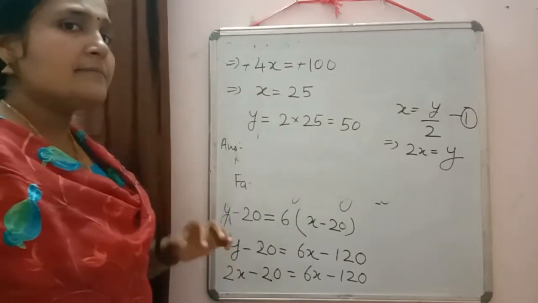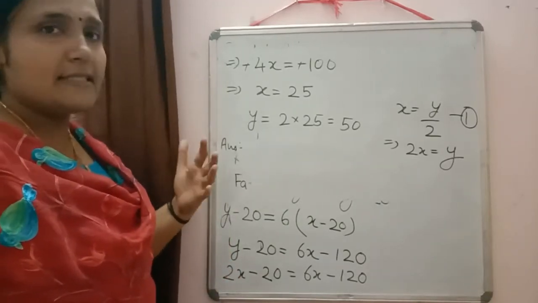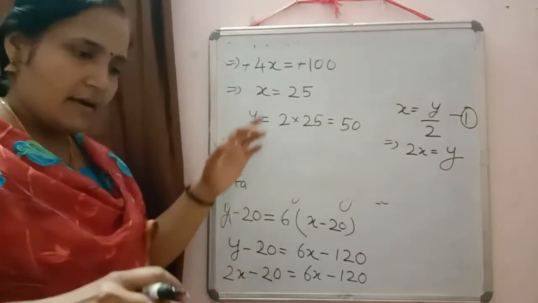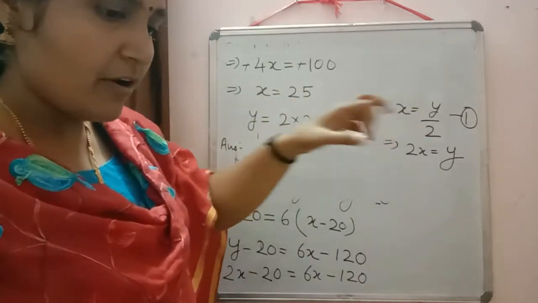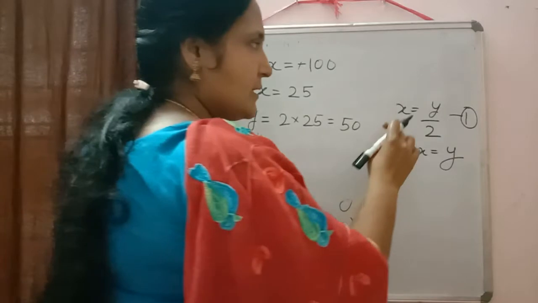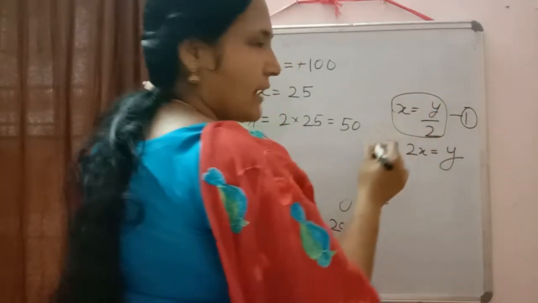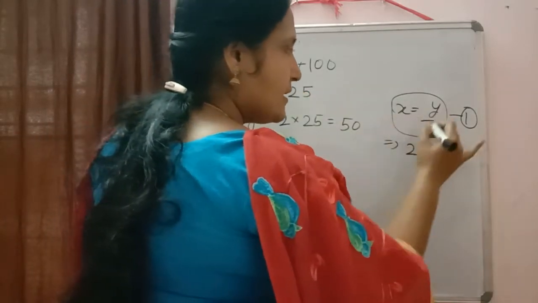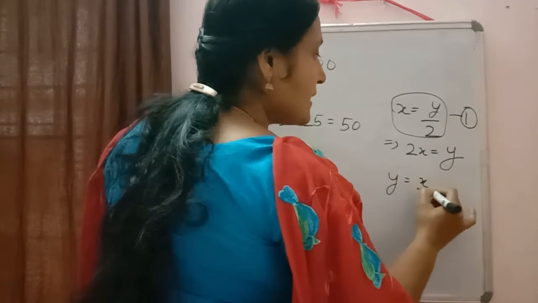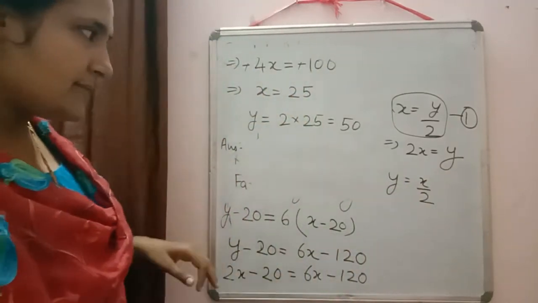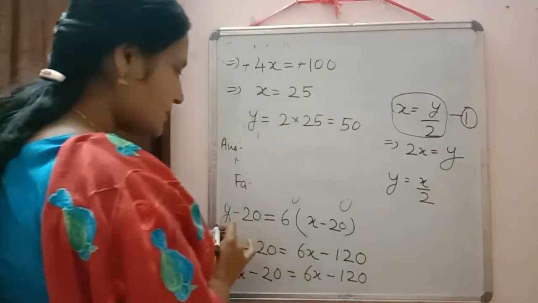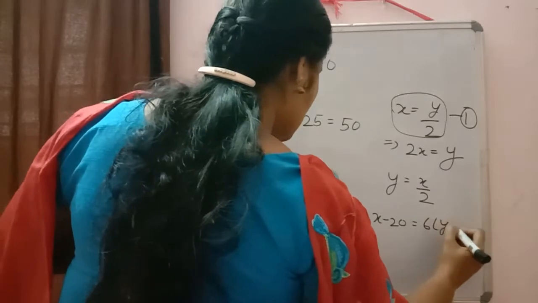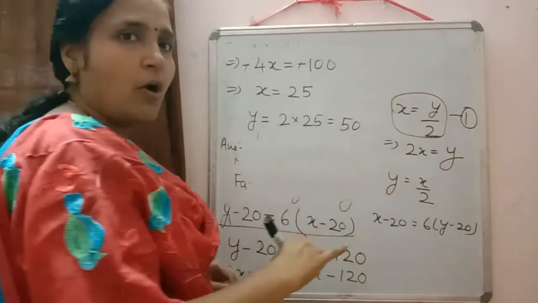Now here, wait. Sometimes chances will come there, you can interchange the variables. Like here, in the question it was written Rohan is half of his father's age. So sometimes while writing x is equal to y by 2, chances are there. Mostly students are committing the mistake here only. Instead of writing x is equal to y by 2, they will write y is equal to x by 2. And similarly, while framing the second equation, sometimes students commit the mistake and write everything opposite there.